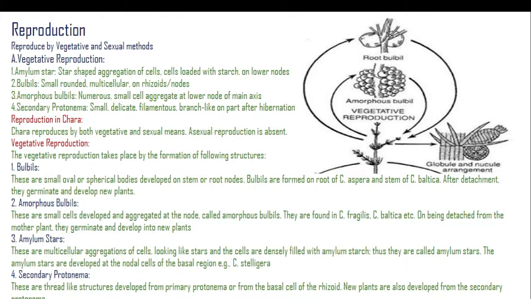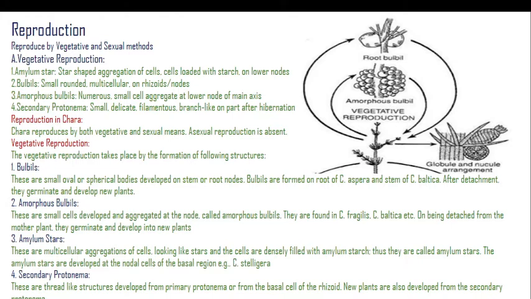Like this, the secondary protonema is a small, delicate filamentous branch, and that also has the capacity to develop into a new plant body. So all these are vegetative types of reproduction. We are going to see one by one how they germinate into a new plant body.